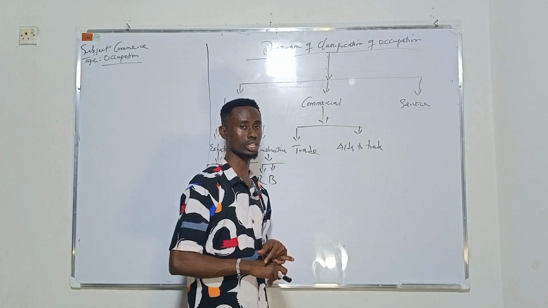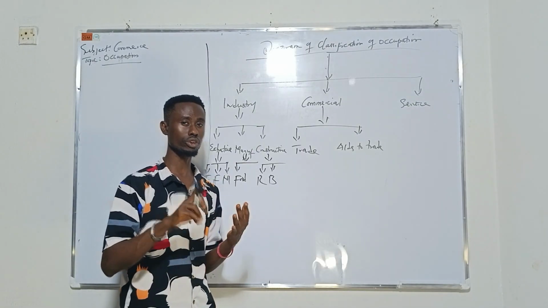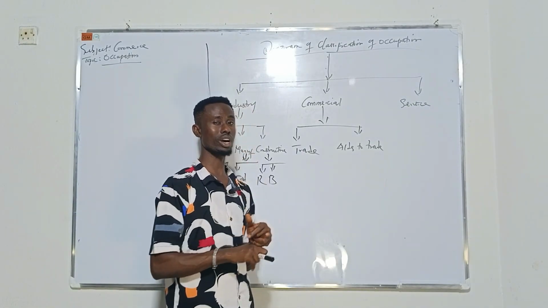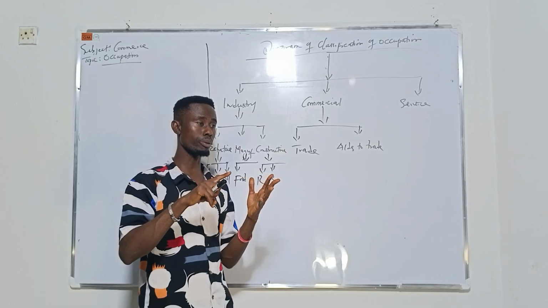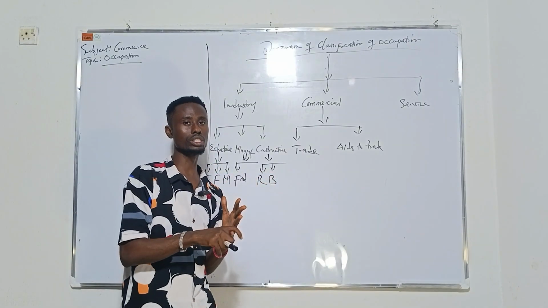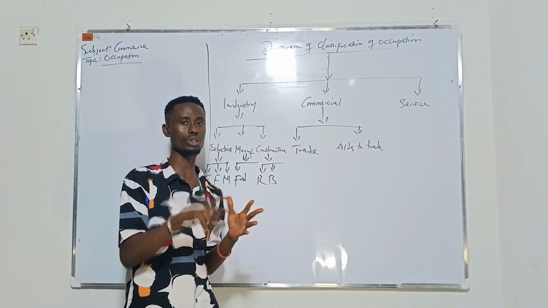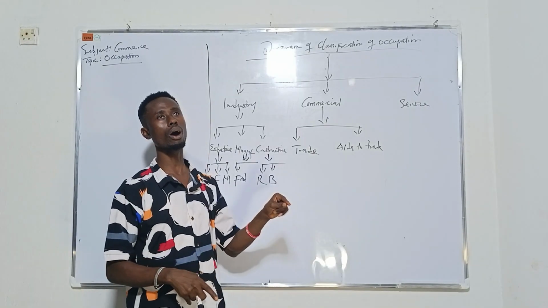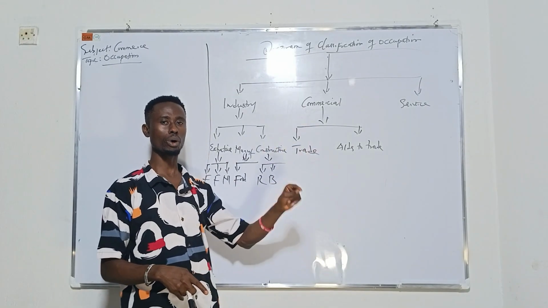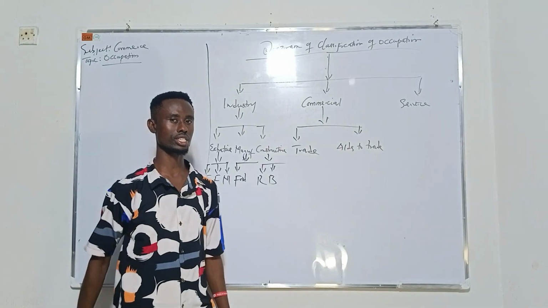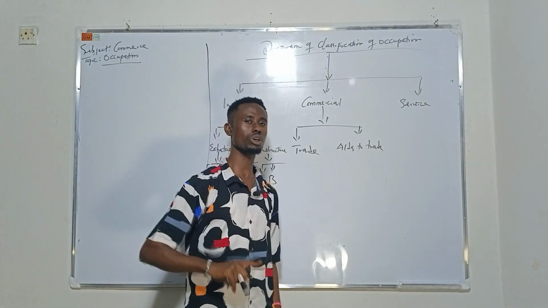So number one, trade is classified into two: the home trade and the foreign trade. The home trade is classified into two: wholesaling and retailing. Then under foreign trade, we have import, export, and entrepot.